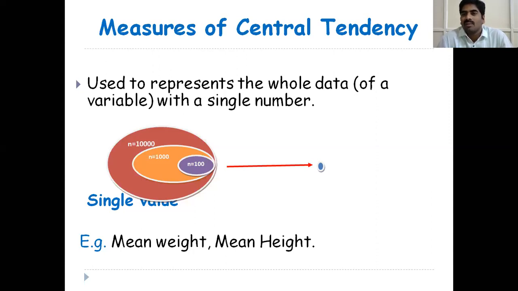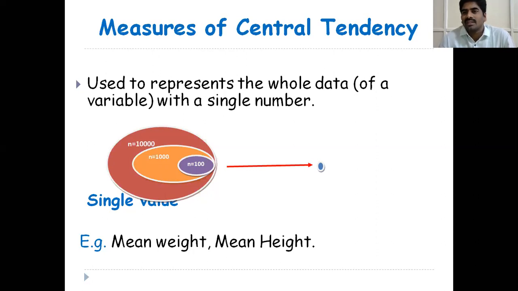So I take a random sample of 50 students and collect the data from them. These 50 students' marks I am representing with a single value by using measures of central tendency, that is mean marks. You may take 100 observations or 1000 or 10,000, whatever the sample size is. We are representing the entire data of a variable.